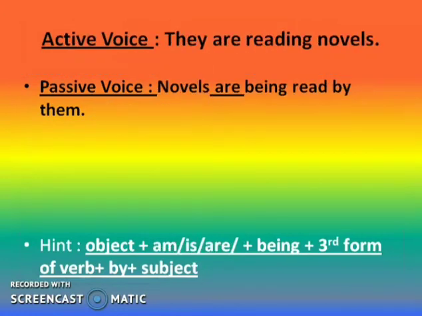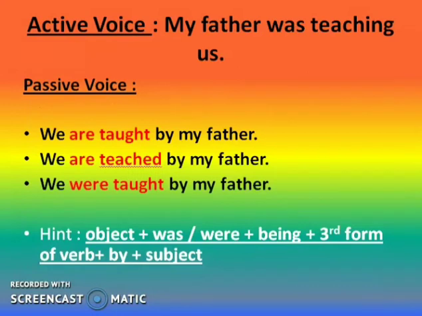Now let me move on to the last sentence. My father was teaching us. Here, three options I have already given. First, we are taught by my father. Second, we are taught by my father. Third, we were taught by my father. Now look at my hint, object. So in the three sentences, my objects are the same. Then was or were.